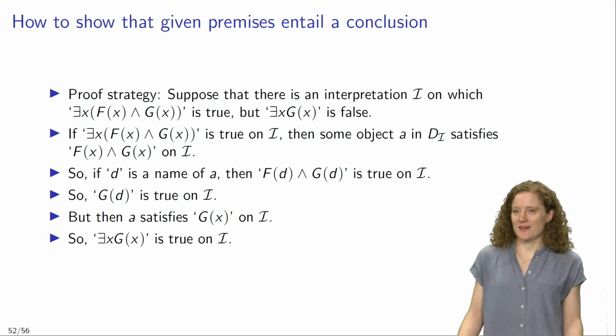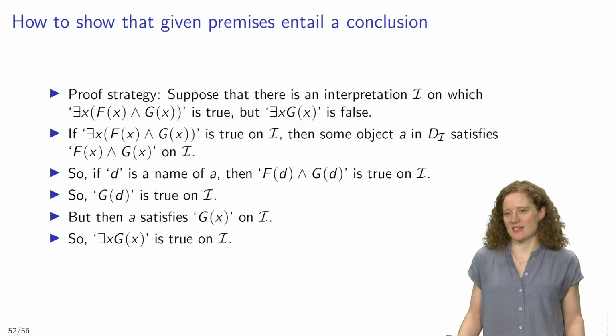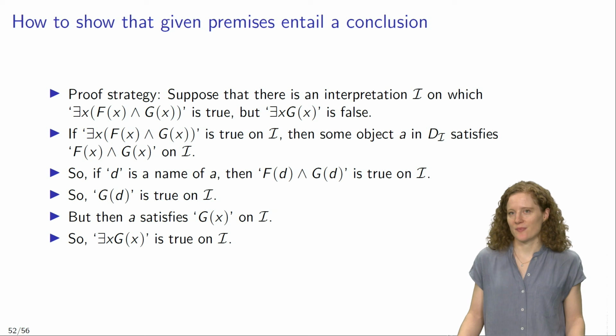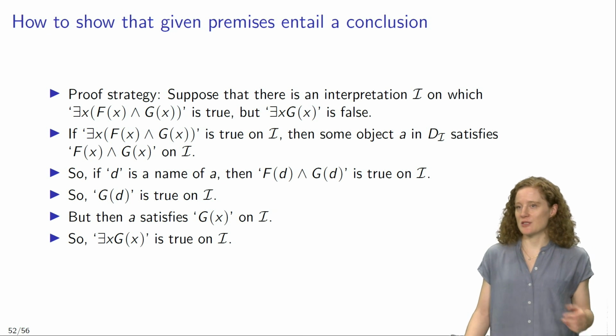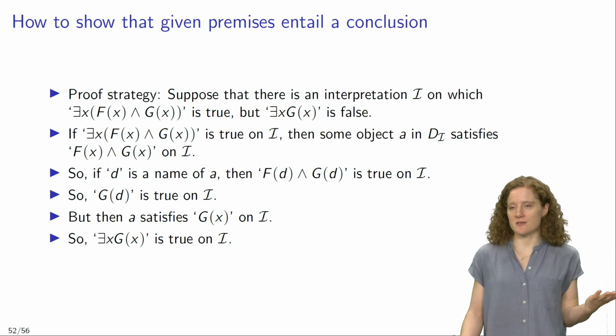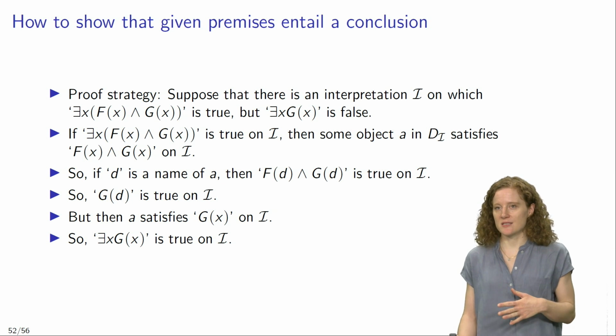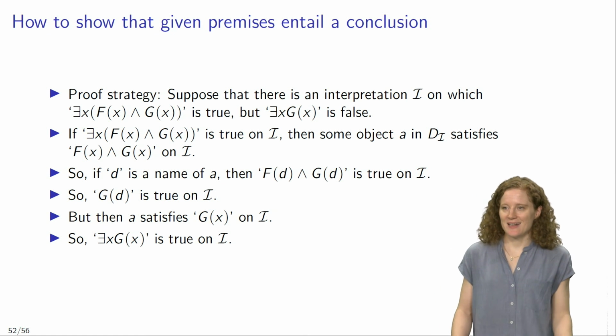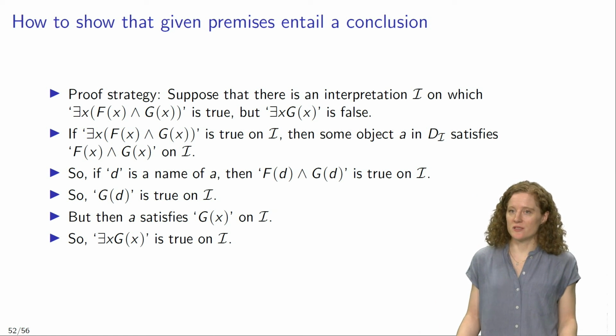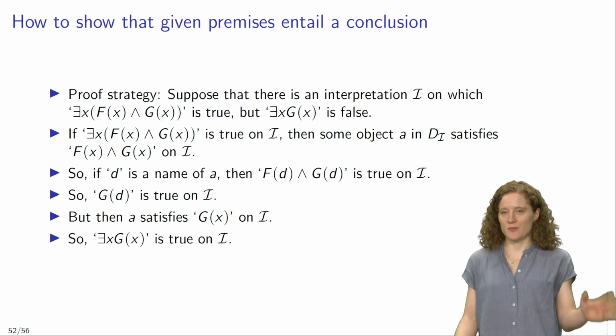So we have derived a contradiction. We have first assumed that "there is an x such that Gx" is false on I, and now we have shown that "there is an x such that Gx" must be true on I. And so that means that our initial assumption, according to which there is an interpretation on which our premise is true, but the conclusion is false, we have shown that this assumption leads to a contradiction. And that licenses us to conclude that every interpretation on which the premise is true is an interpretation on which the conclusion is true.